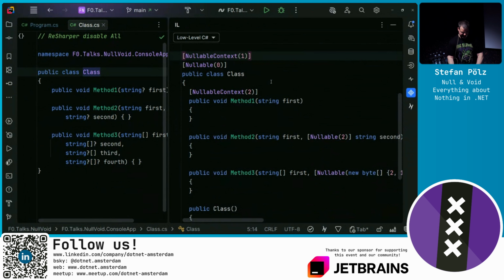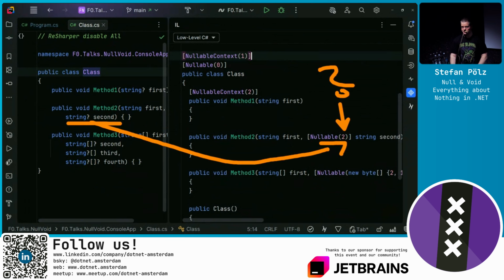Now what do these numbers mean? If we have a 0, that means oblivious. We don't know. If it's 1, it means not annotated. No question mark. Non-nullable. 2 means annotated. There is a question mark. We see the second one has a question mark. Therefore, it's a 2. So this may be null.